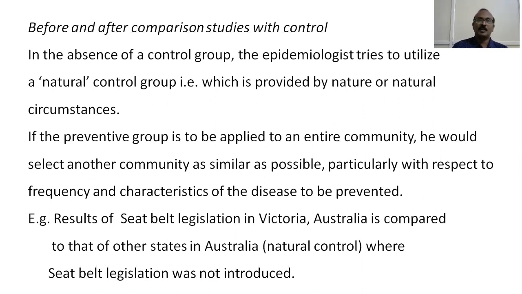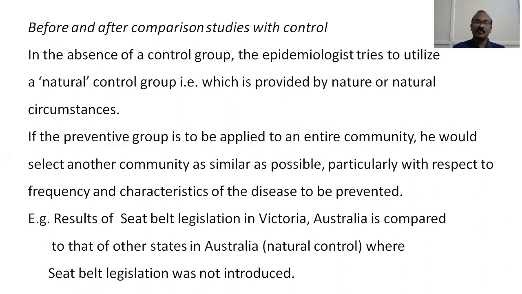So if the intervention is to be applied to the entire community, you would select another community which is similar to the previous community, particularly with respect to frequency and characteristics of the disease to be prevented. Results of seatbelt legislation in Victoria, Australia is compared to that of other states in Australia. Other states in Australia form the natural control where seatbelt legislation was not introduced. So what he has done is he has compared the deaths and injuries in Victoria, where the seatbelt legislation was enforced, with other states in Australia where the seatbelt legislation was not enforced.